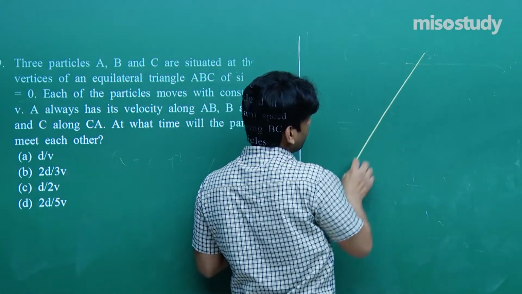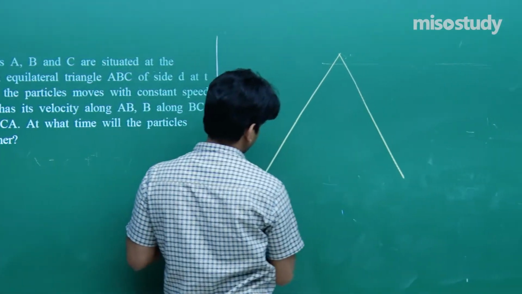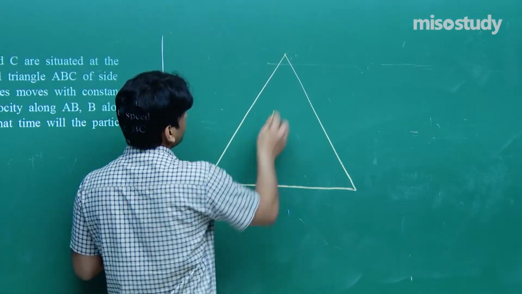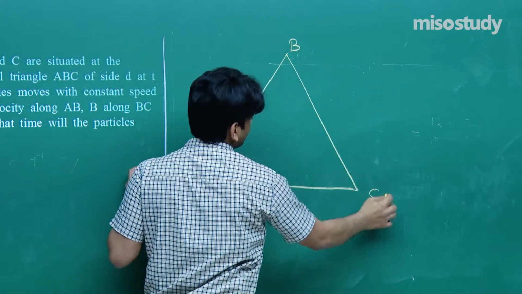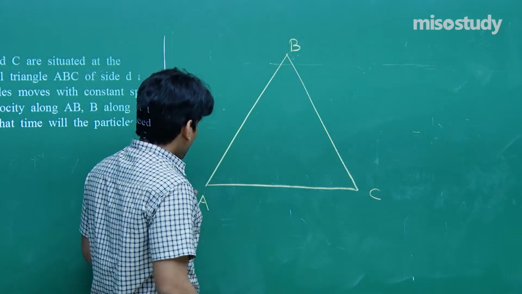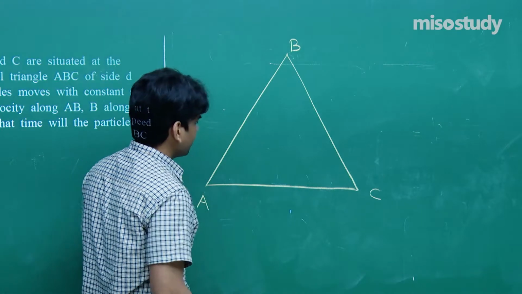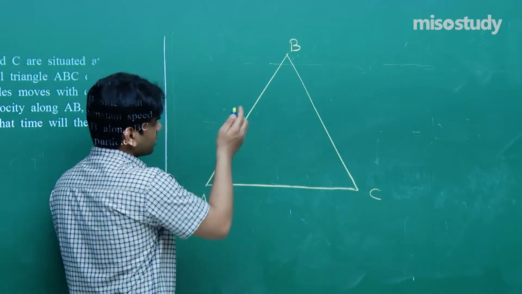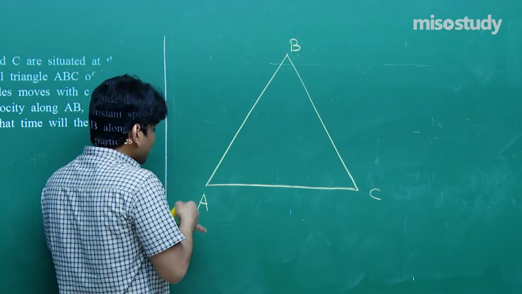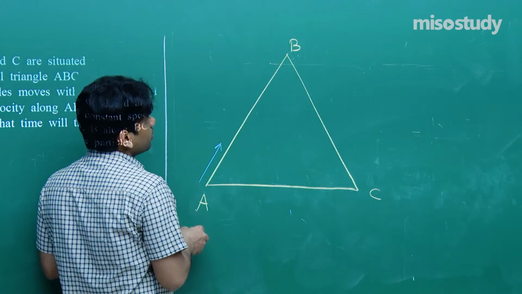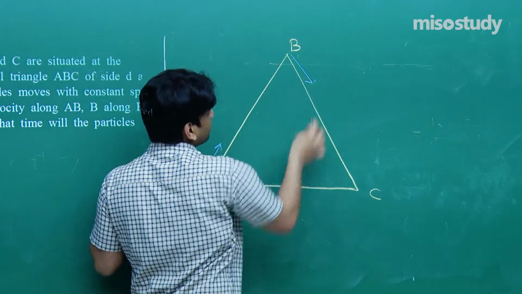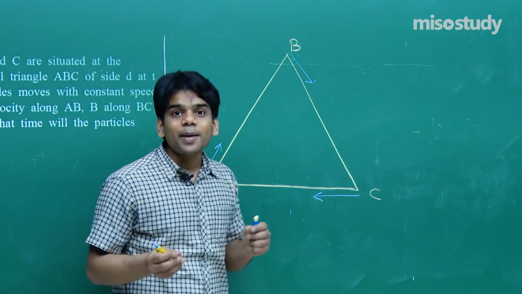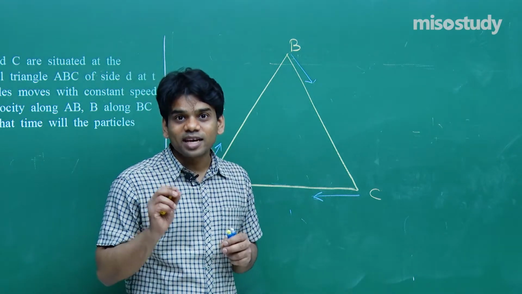First of all, they are moving along the edges of an equilateral triangle. Let's say this is A, let's say this is B, let's say this is C. Let's keep it in this way, A, B and C. A is always targeting to move towards B. B is always targeting to move towards C. C is always targeting to move towards A. What will happen over time? Try to understand what will happen.